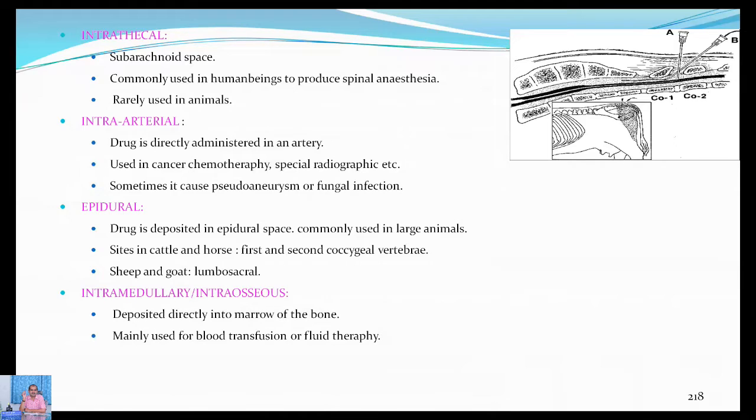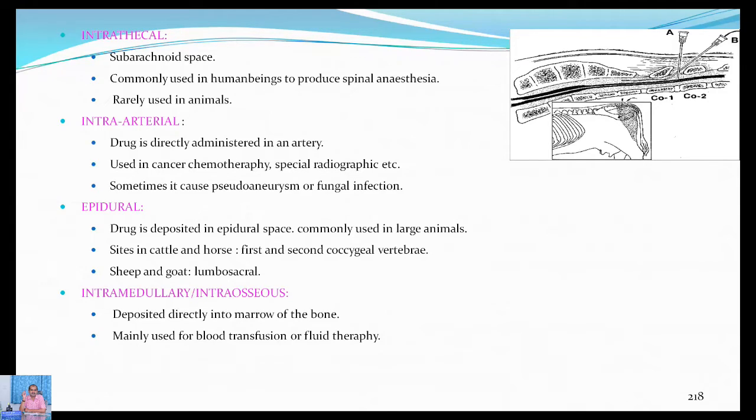You might have heard about the prolapse of uterus. After the parturition, in many animals due to irritation or unknown causes, the entire uterus is everted out, meaning it will come out, and while putting it back into its normal position, at that time you have to administer the epidural injection for making the hind part numb. So this epidural injection is very common in case of the large animals, but in small animals, it is rarely used, not required.